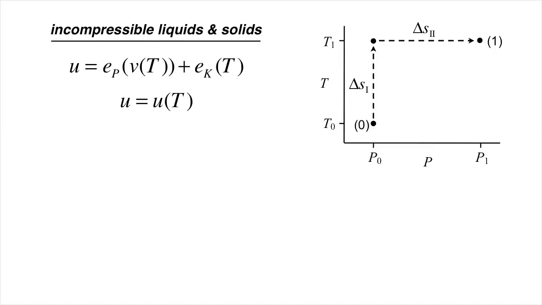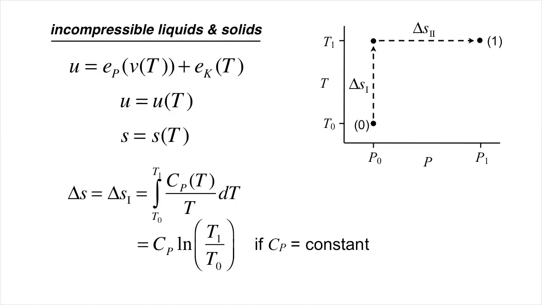Another important limiting case is incompressible liquids and solids. As I showed you previously, the internal energy of dense liquids and solids is largely independent of pressure because the molecules are already so close to each other, with an average volume determined by the temperature. A similar argument holds for entropy. If the molecules do not change their available volume significantly as a function of pressure, the multiplicity at a given temperature cannot change. So to very close approximation, the entropy of an incompressible liquid or solid is given by the integral of Cp over T dT, which for constant heat capacity is Cp log T.